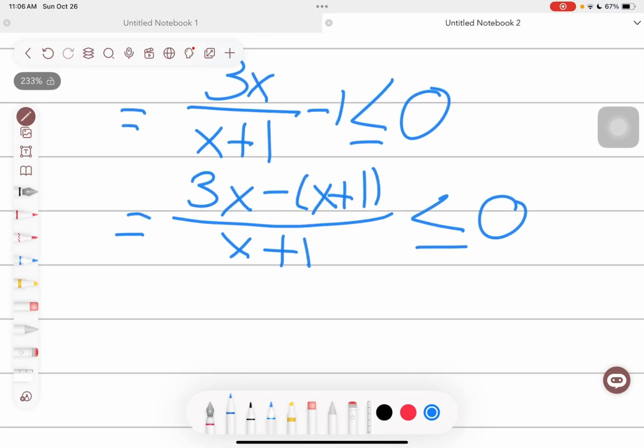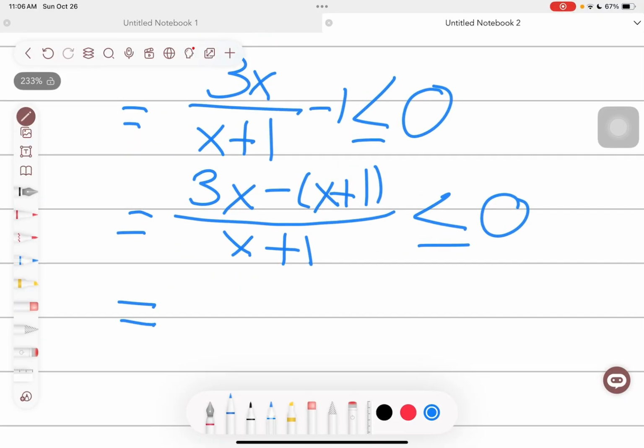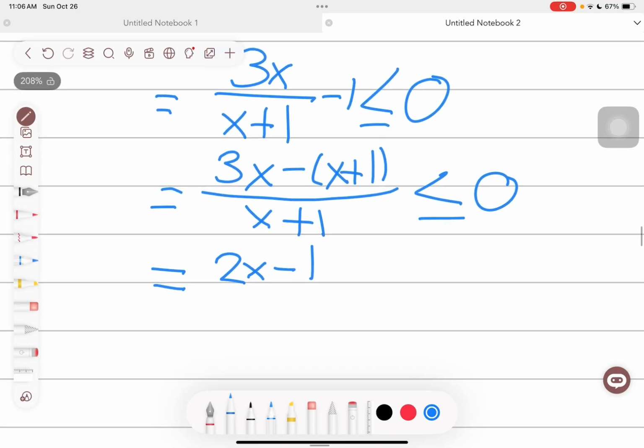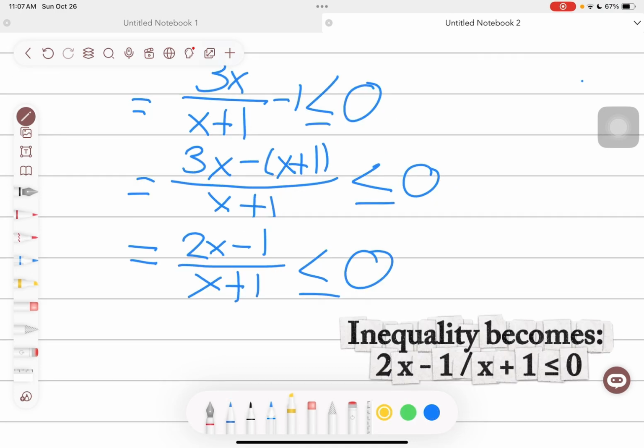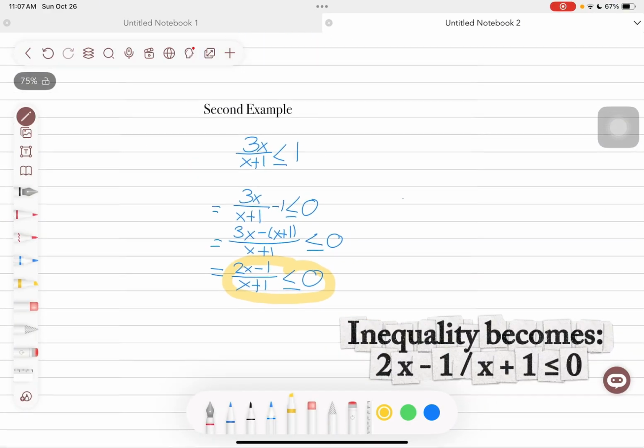So that becomes 2x minus 1 over x plus 1. Now our inequality is 2x minus 1 over x plus 1 less than or equal to 0.